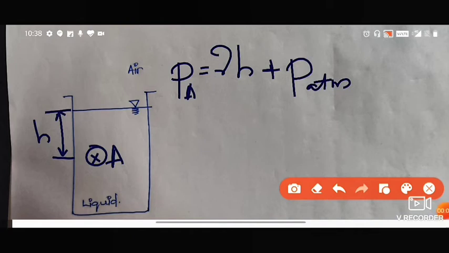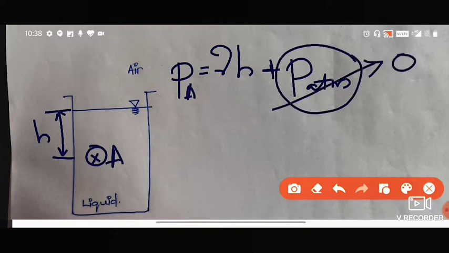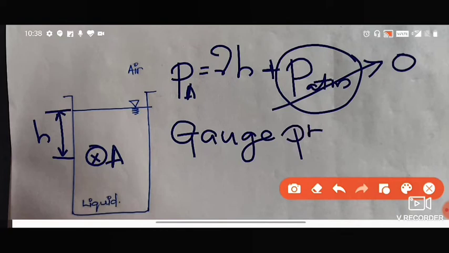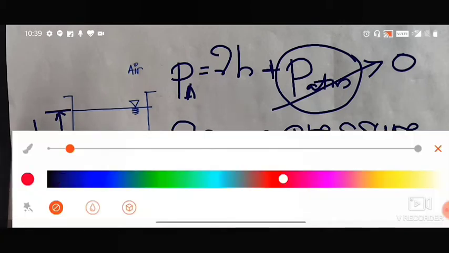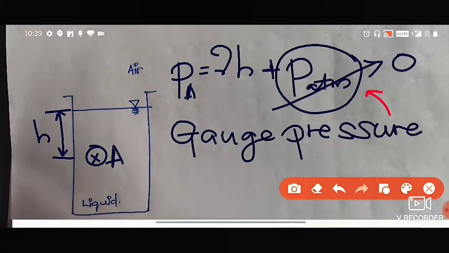As discussed earlier, P at A can be written as the equation gamma H plus P atmospheric pressure, but for practical purposes we will be assuming P atmospheric pressure is equal to 0. When we are assuming the atmospheric pressure is 0, such measured pressure is called the gauge pressure. Sometimes in a question you will be asked to find the gauge pressure. Whenever you are asked to find the gauge pressure, you have to keep in mind that we are assuming the atmospheric pressure to be 0.